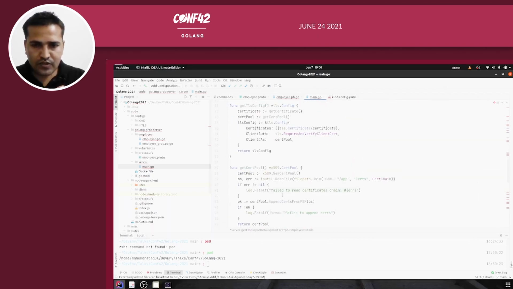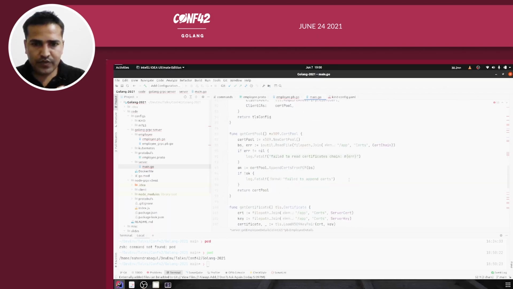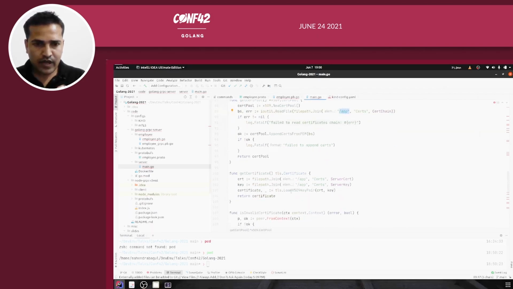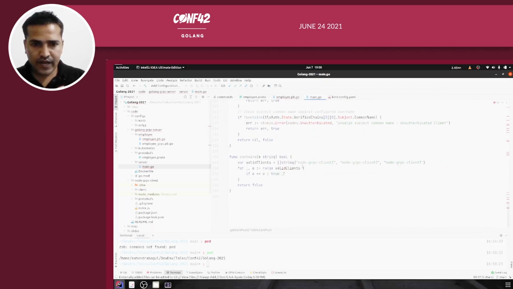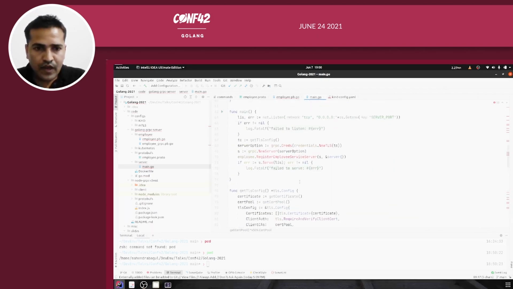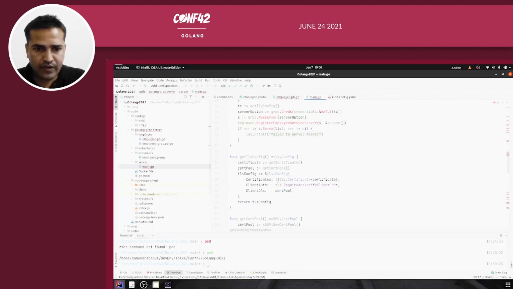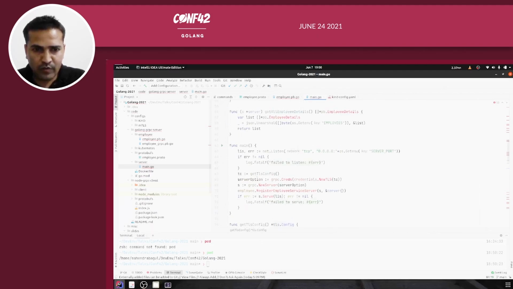A few other things which you might be interested in are, here you can see I'm trying to create a cert pool using the certificates present at this path. Once I have all the certificates, I need to add them to the TLS config here, right? So I get the cert pool and certificate here, and then I create the TLS config. I return the TLS config from here and make use of it here. In the main method, you can see I'm running the gRPC server using this credentials method and passing this TLS config, right?